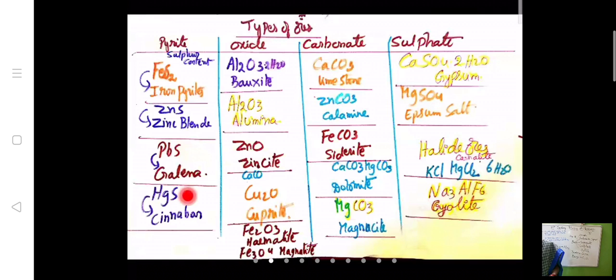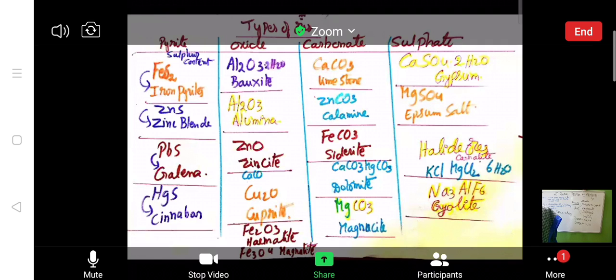Oxide ores: some of the ores are available in oxide form in the earth's crust. Example is Al2O3·2H2O, in which two molecules of water will be there. In the same manner, already in the 9th and 10th classes we have learnt about copper sulfate, blue vitriol. Copper sulfate crystals we have taken. If you strongly heat it, it loses its blue color. Again, if you cool it down, it gets atmospheric moisture and then gets the blue color. That you have observed in the 9th class itself.